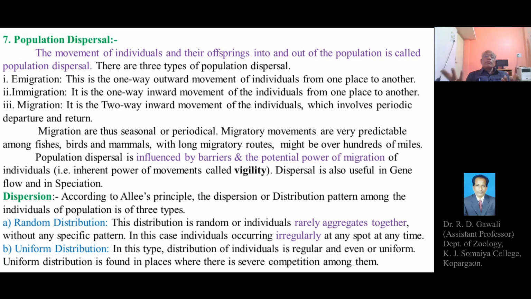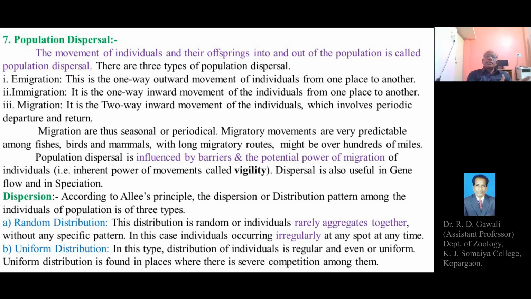Even activities like competition or breeding matter. There are certain organisms or species which have to migrate for a definite period of the year for breeding purposes.